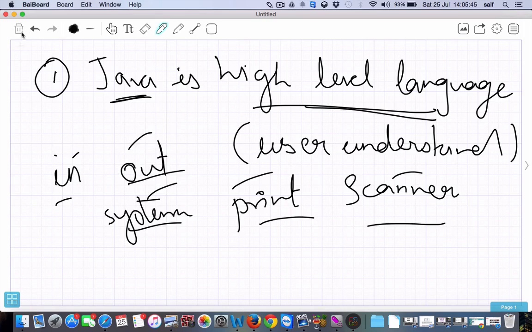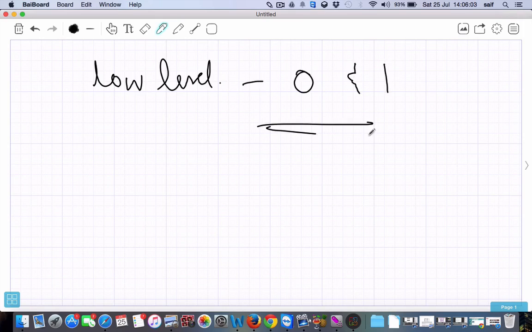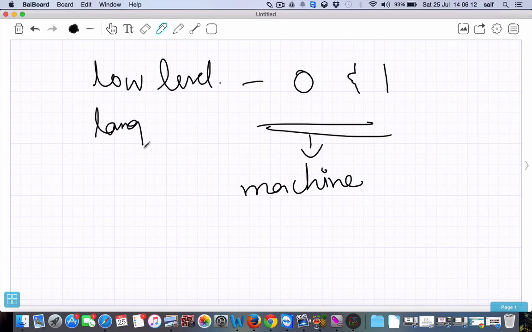Now we'll see what a low level language is. A low level language is a machine understandable language, constructed from binary representation. A high level language is in English, whereas a low level language is like zeros and ones. It can only be understood by a machine. That's why it is called a low level language. And Java is not a low level language. Java is a high level language.